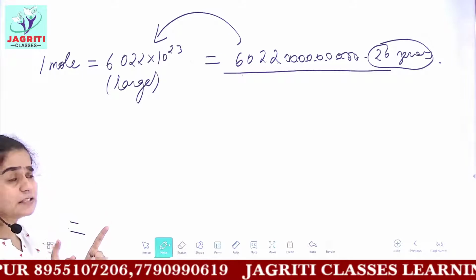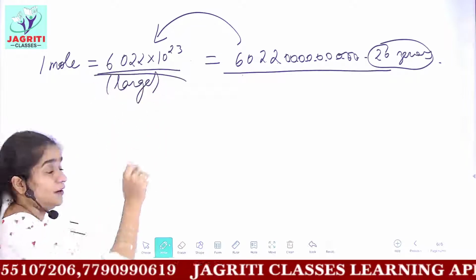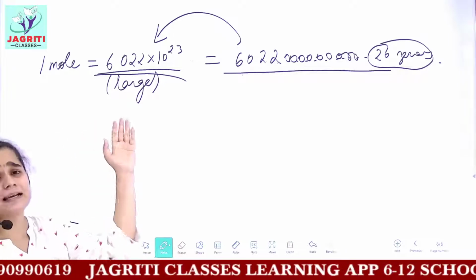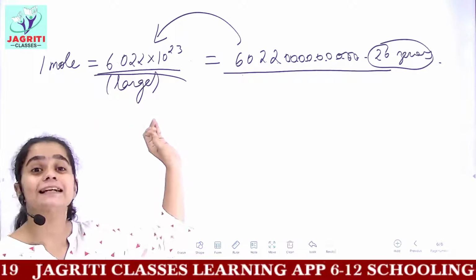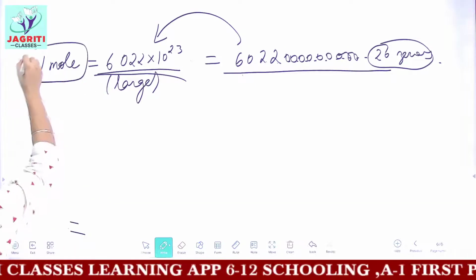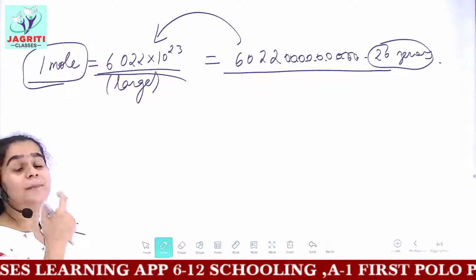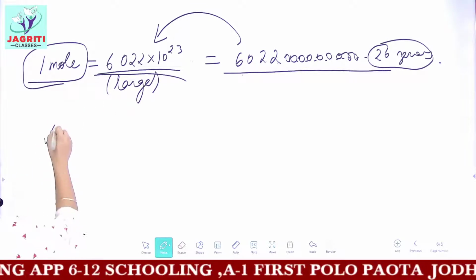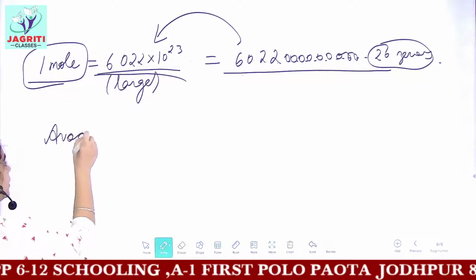So always remember, this is not a small number, it is a huge number. That is, 1 mole of a substance contains a large number of particles. So this was 1 mole in terms of number of particles. Now this number is also known as the Avogadro number.